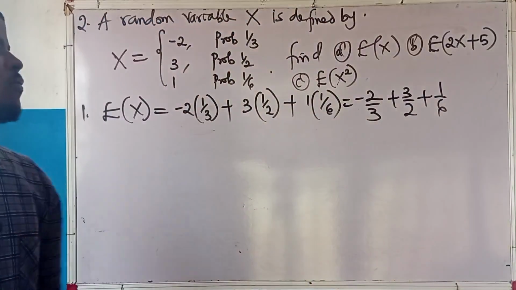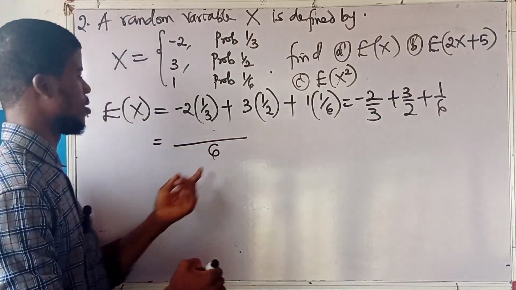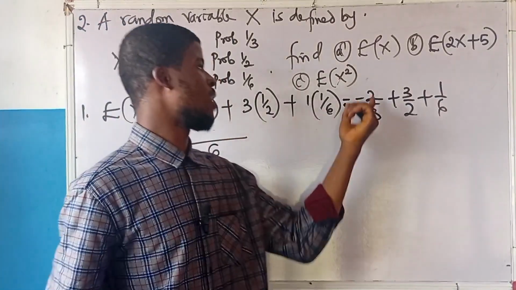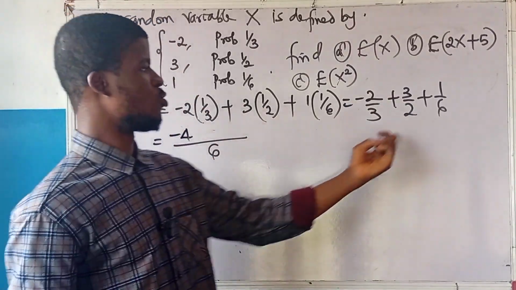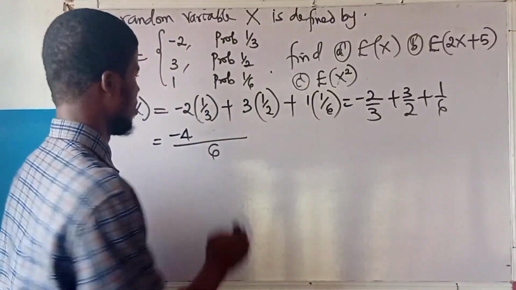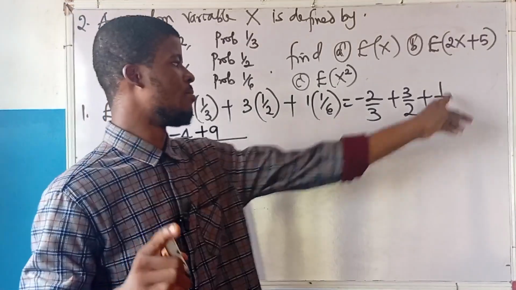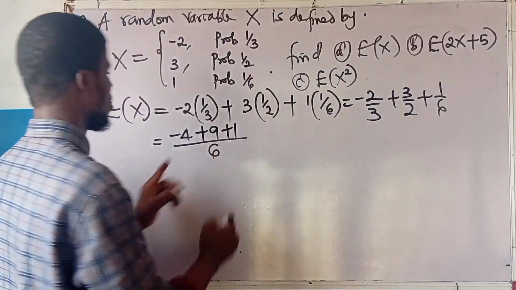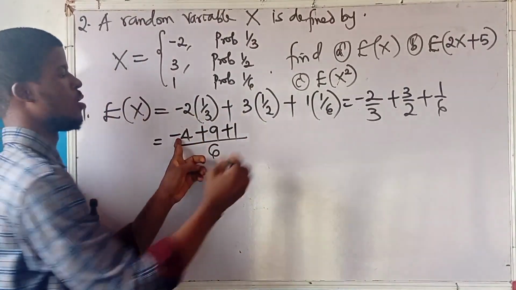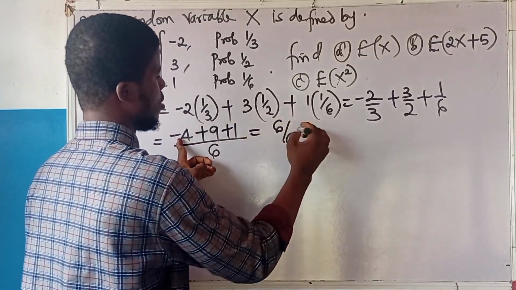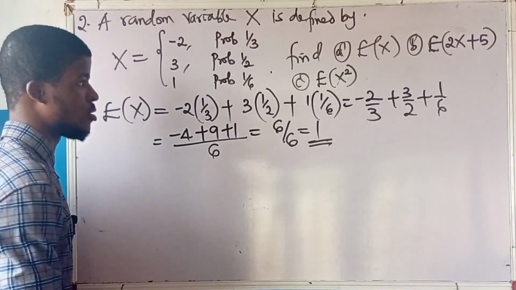What's the LCM of 3, 2 and 6? The LCM is 6. 6 divided by 3 is 2. 2 times minus 2, minus 4. 6 divided by 2, 3. 3 times 3 is 9. 6 divided by 6, 1. 1 times 1, 1. 9 plus 1 is 10. 10 minus 4 is 6. 6 over 6 equals 1. This is the expected value of x.